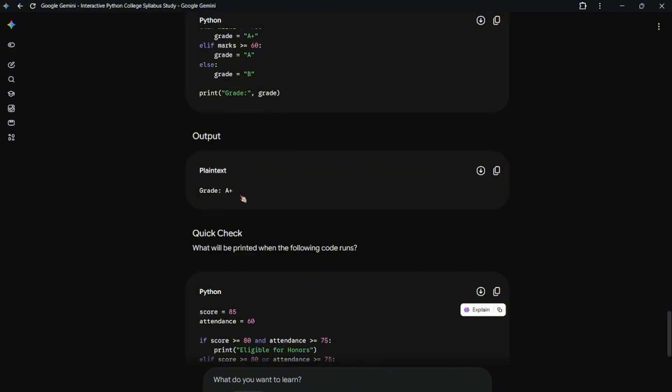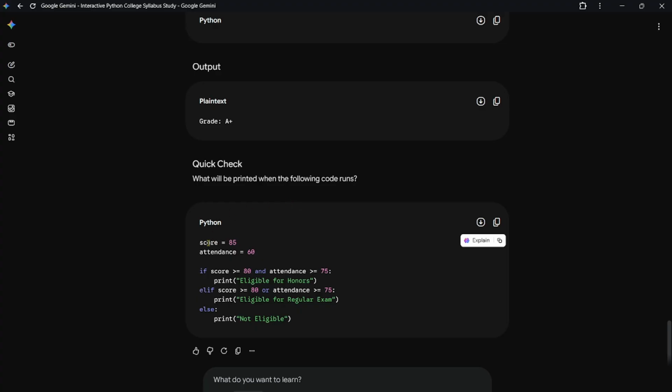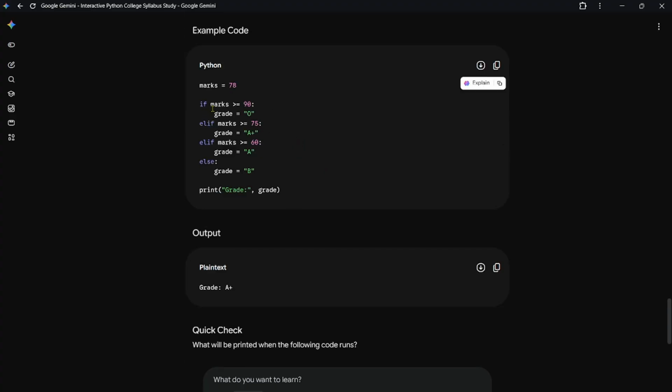Don't randomize, like serial-wise 90, 75, 60. Okay, now your print grade, you can directly print it. See, your grade is A plus. Now let's do a quick check. Score is equal to, okay, one more thing, let's discuss what if, elif and else are. Okay, so here we use if.